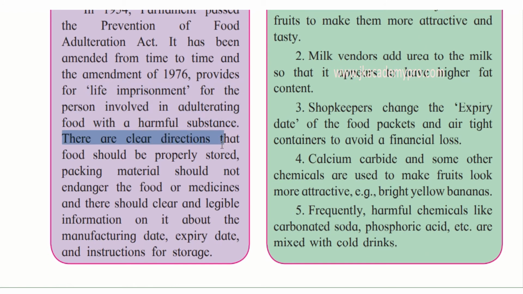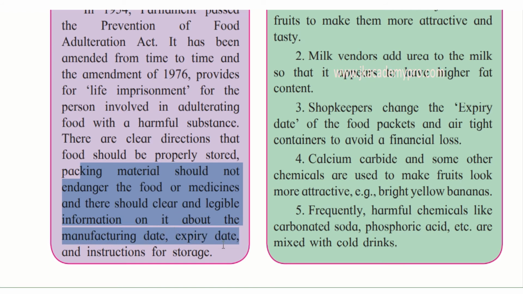There are other clear directions that food should be properly stored. Packing materials should not endanger the food or medicines, and there should be clear and legible information on it about the manufacturing date, expiry date, and instructions for storage. All these things we should take care of.